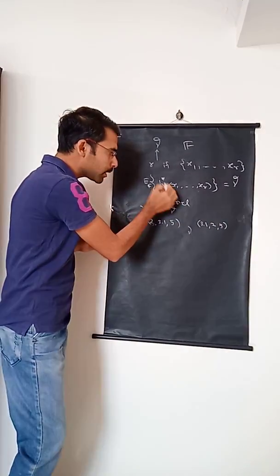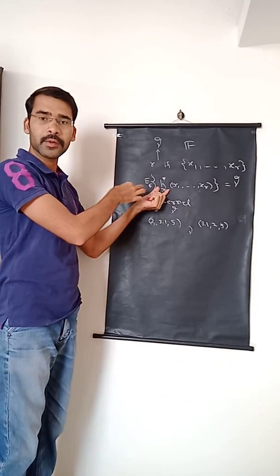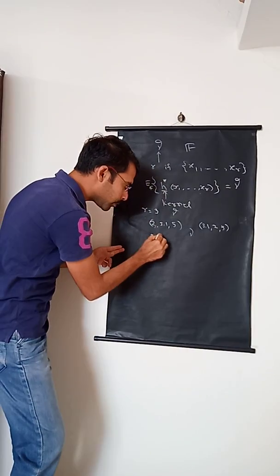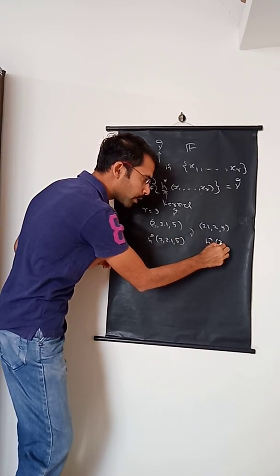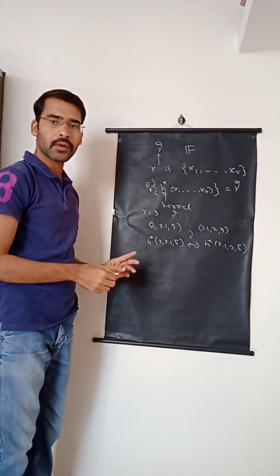But whenever we are setting h star, we are not putting any condition on h star that it has to be symmetric in its arguments or like that. So h star of these particular values and h star for these particular values may be different, depending on whether h star is symmetric or not.